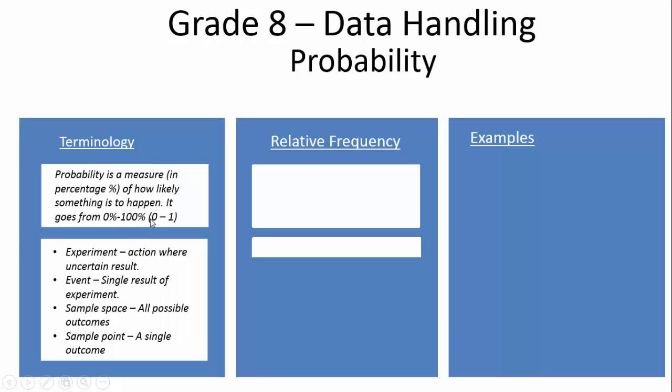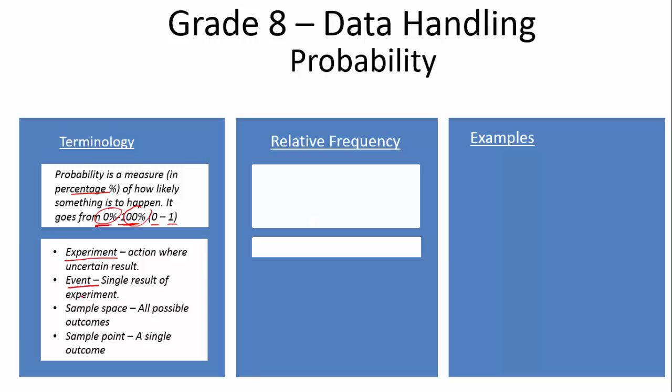So just to refresh, probability is a measure in percentage of how likely something is to happen. It goes from 0% likelihood to 100% and 0 to 1. It can never be more than 100% and it can never be less than 0%. An experiment is an action where the result is uncertain, like throwing a dice or flipping a coin, or measuring what color car comes past your window.